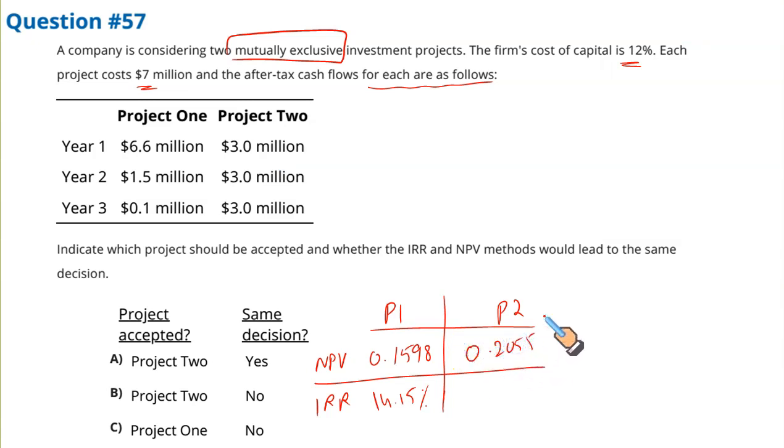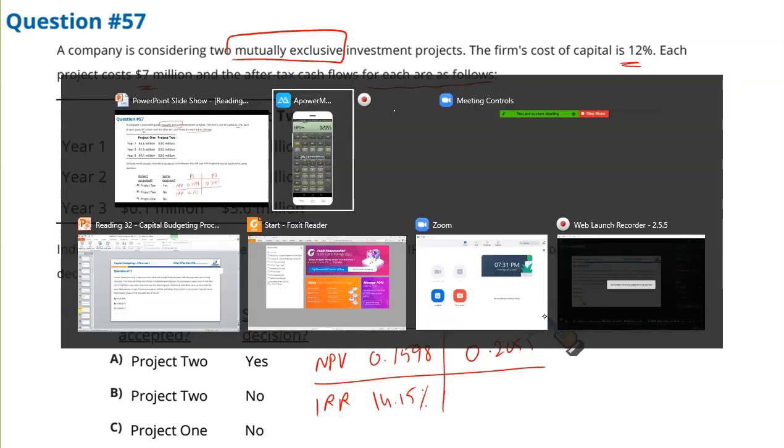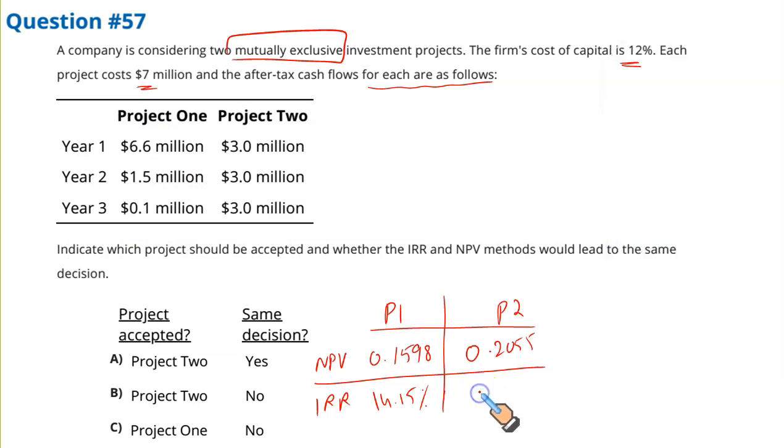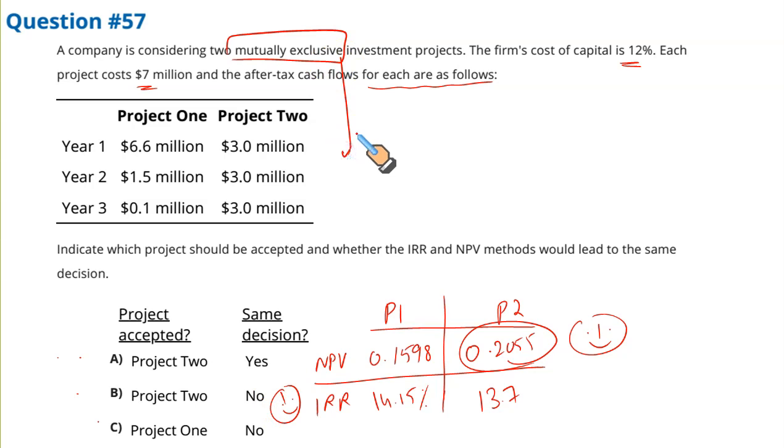Now if you calculate the IRR as well, for that you just simply press IRR and CPT. It's 13.7. Now this is an interesting scenario where you can verify what we have done so far. If you go for NPV, the second project looks good. And if you go for IRR, the first project looks good. This is what you call the problem of mutually exclusive projects.